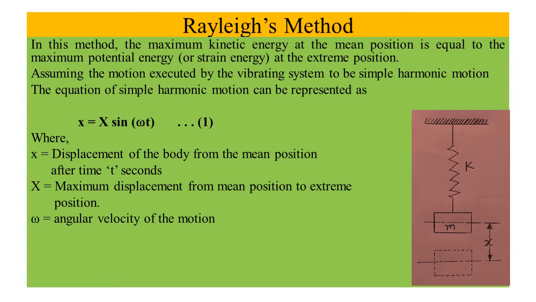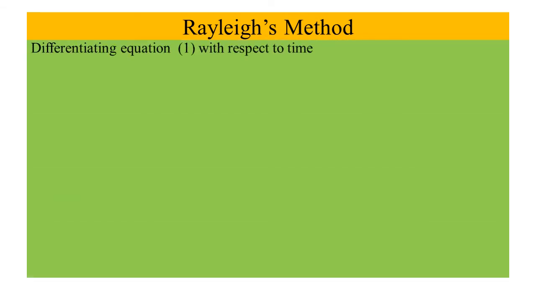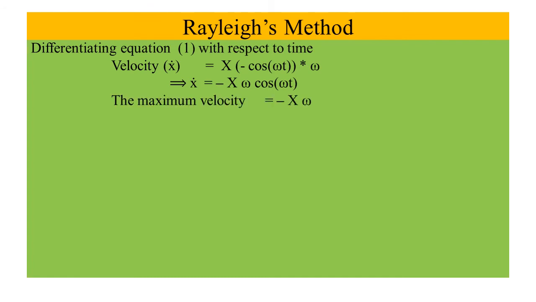Omega, angular velocity of the motion. M, mass of the vibrating system. K, stiffness of the spring. Differentiating equation 1 with respect to time, x dot equals capital X into minus cos omega t into omega. X dot is velocity. It implies x dot equals minus capital X omega cos omega t.